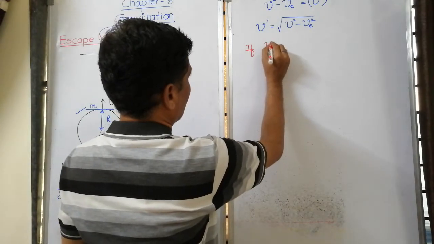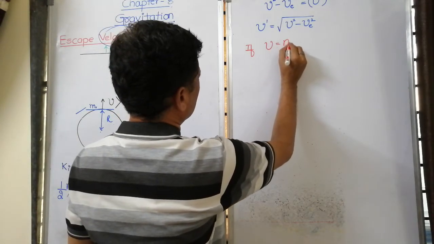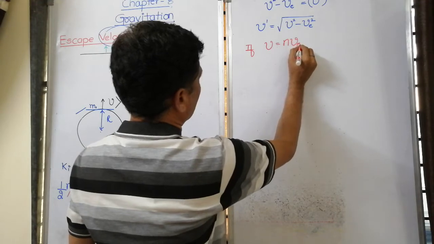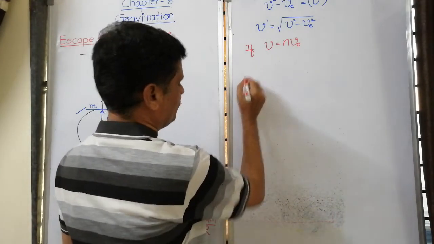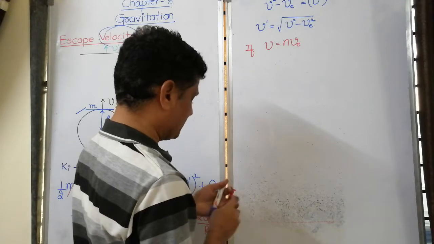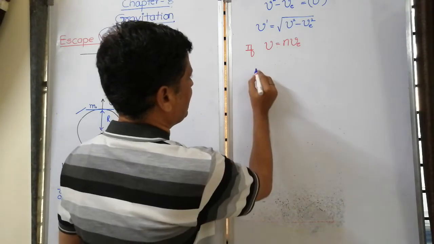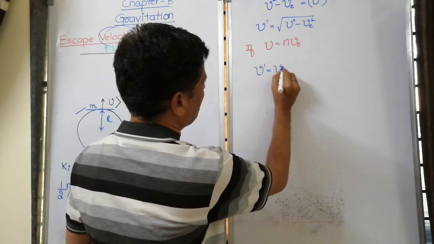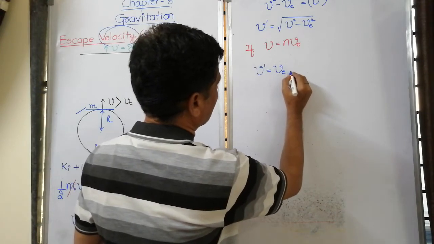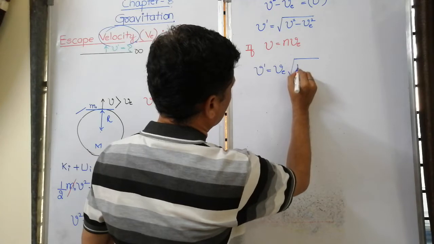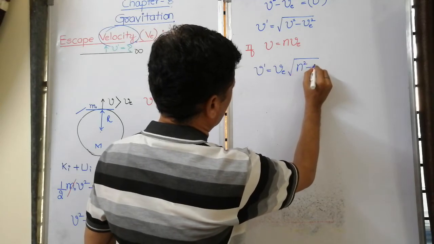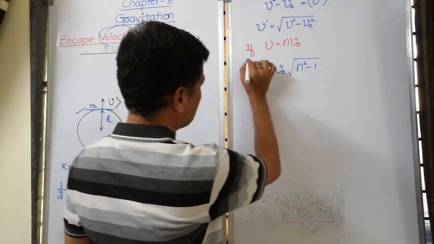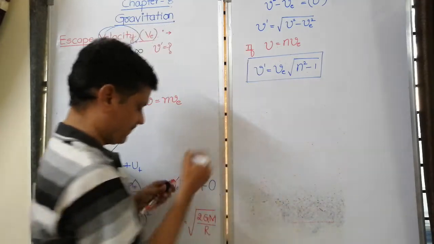Hope you can write this easily. That is, v dash is equal to, VE being common, VE under root of n square minus 1. This is your final expression. Okay, note it down.